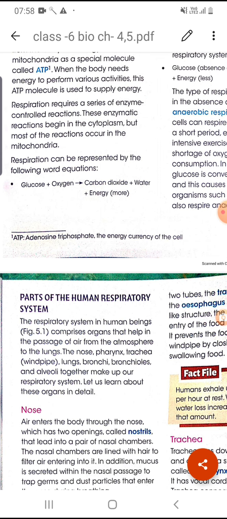Okay, so let's see the reaction. First is glucose plus the oxygen, which we are inhaling. It will convert into carbon dioxide and water and energy. Okay.